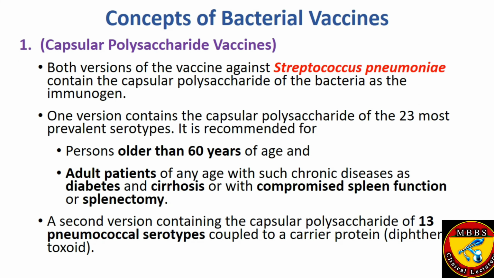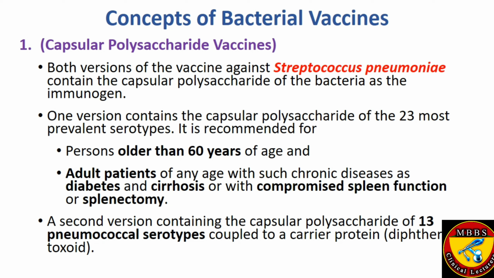Now the vaccines which are composed of capsular polysaccharides. Examples include the vaccines against Streptococcus pneumoniae. There are two versions of the vaccines present against Streptococcus pneumoniae. One version contains the capsular polysaccharides of the 23 most prevalent serotypes. It is recommended for persons older than 60 years of age and adult patients of any age who have some chronic diseases like diabetes and cirrhosis, or compromised spleen function, or who have had a splenectomy.